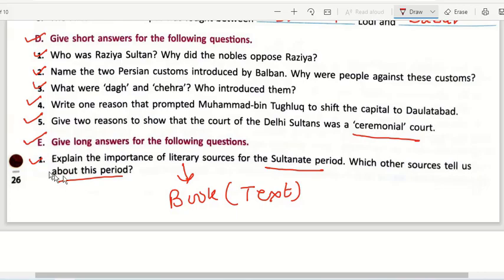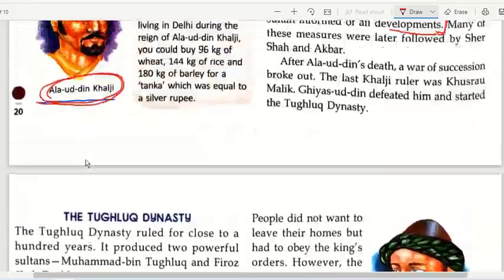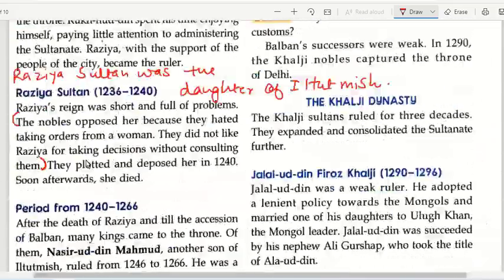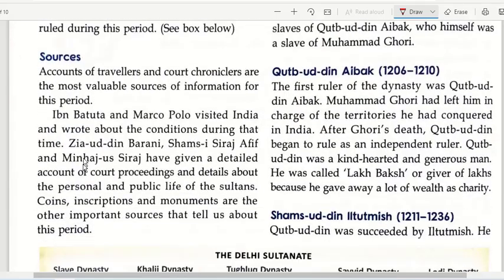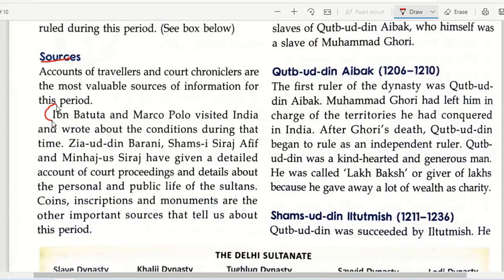So for this you will be coming to page number 1 of the chapter, the first page of the chapter, where these things are discussed, that is your literary sources. If you come to this paragraph titled sources, this is on your page number 18. First you will start from here and you have to write this. Till this point he is discussing your literary sources. Then for the second part of the question, which is asking what other sources were there: coins, inscriptions and monuments are the other important sources that tell us about this period. So you have to write this complete paragraph, that is in section D1.